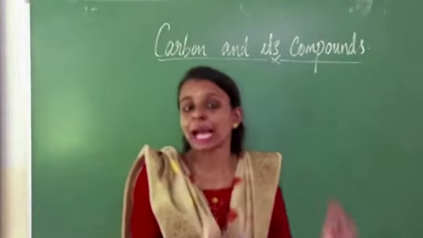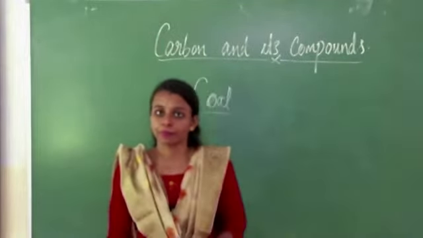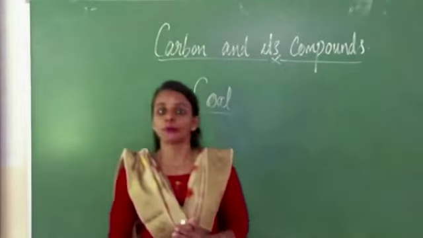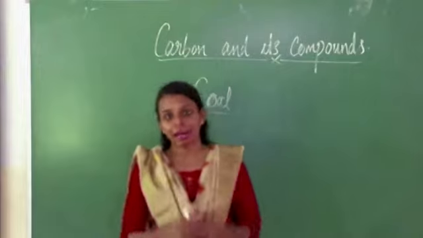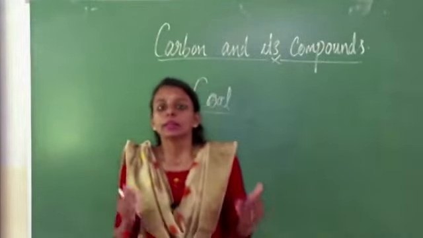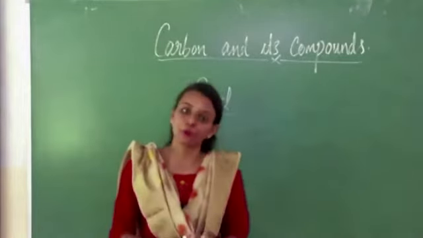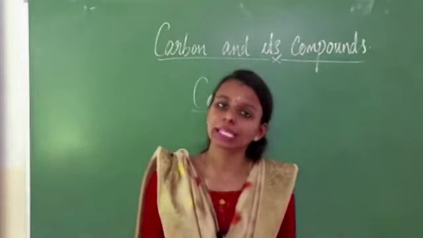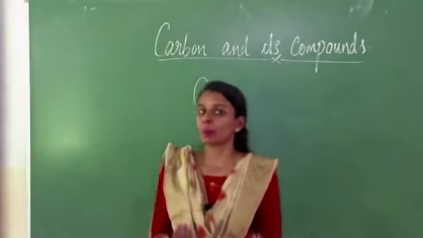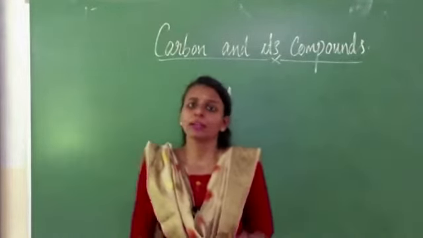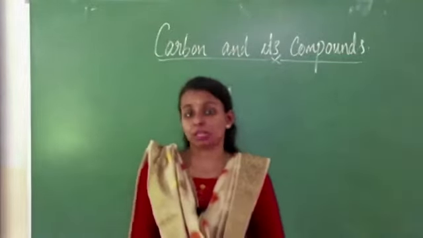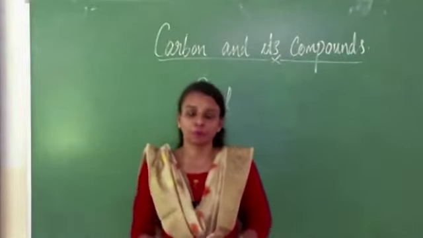Coal is a naturally occurring, black and rigid amorphous form of carbon, and one of the cheapest fossil fuels. It is used to prepare coke, fertilizers and synthetic petrol. These are the main uses of coal.